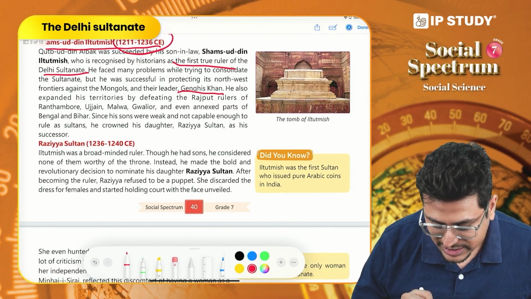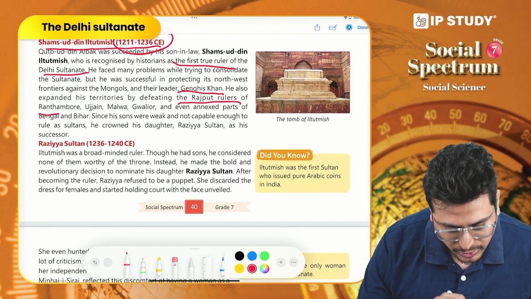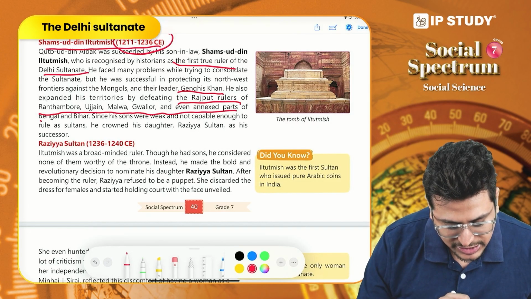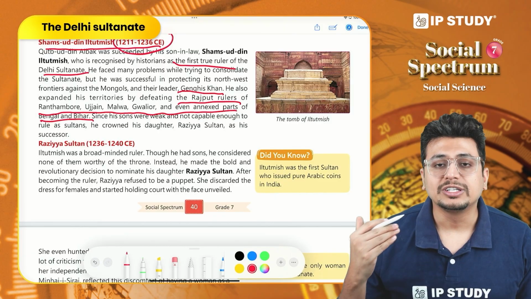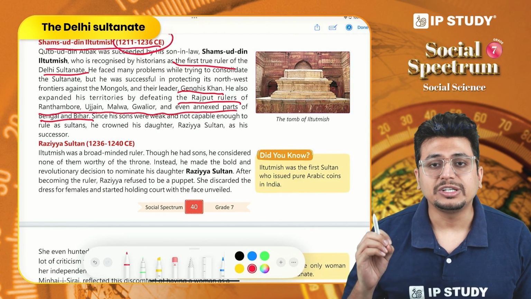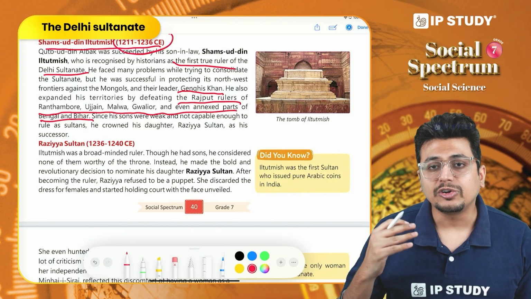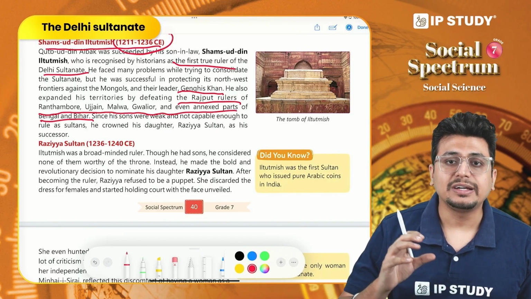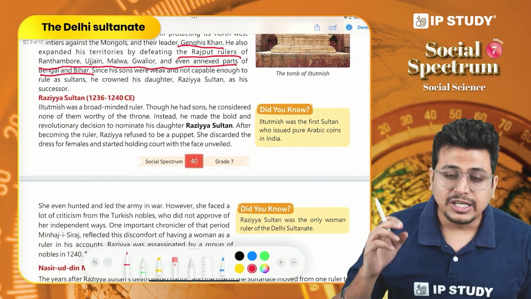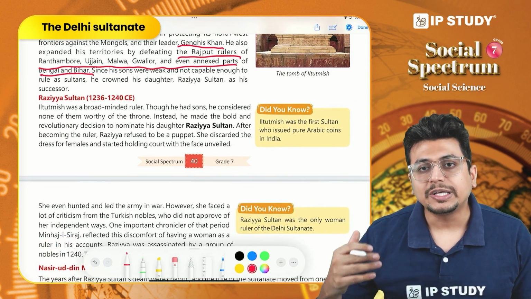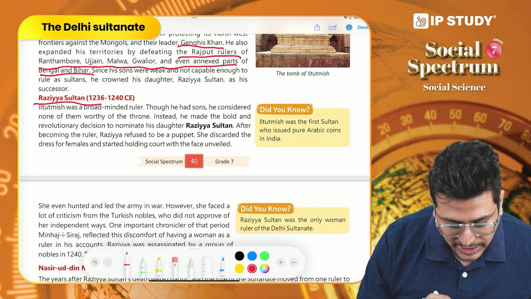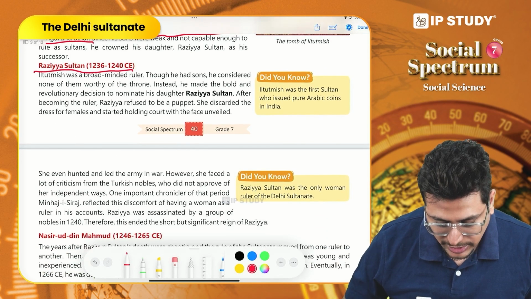Also, he was able to expand the empire. He defeated many Rajput kings in Ranthambore, Ujjain, Malwa, Gwalior, and even some regions of Bengal and Bihar he was able to capture. So we see that he was an efficient ruler, efficient administrator who was able to take control of many places and expand his kingdom during his time. Now he did not find his sons to be very capable of taking over his empire, and that is why he preferred Razia Sultan to become the next queen to take the throne.